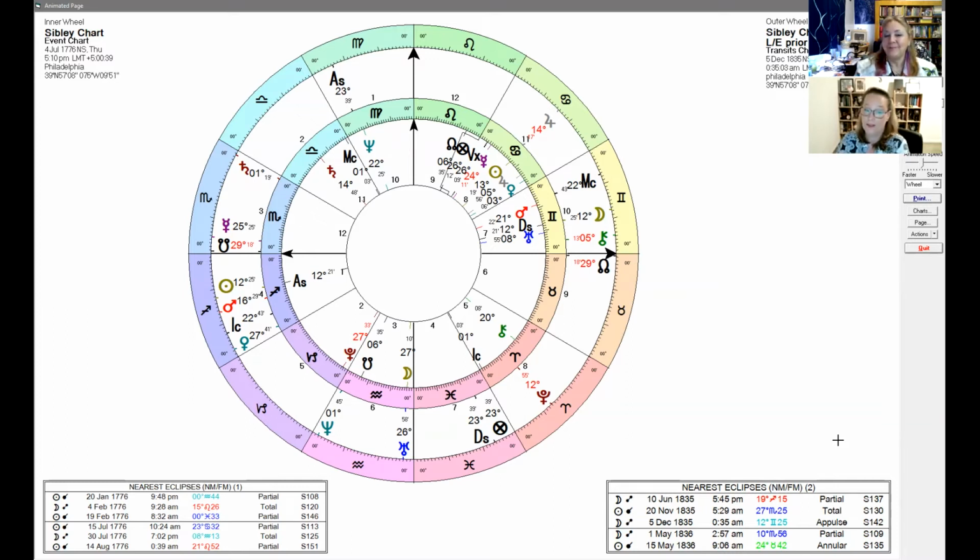That Uranus on the moon makes me wonder if they were kind of ambushed a little bit, maybe, like they weren't expecting it at that time, maybe. I don't know.